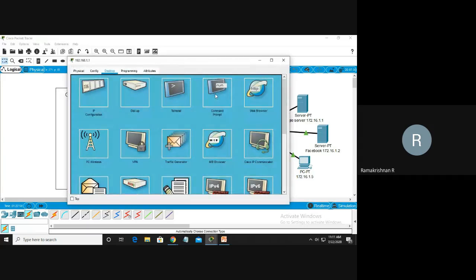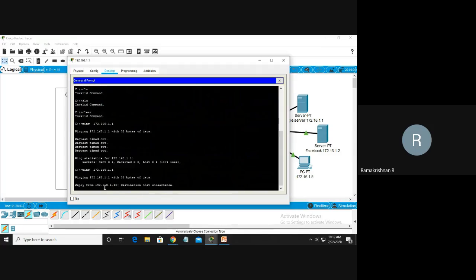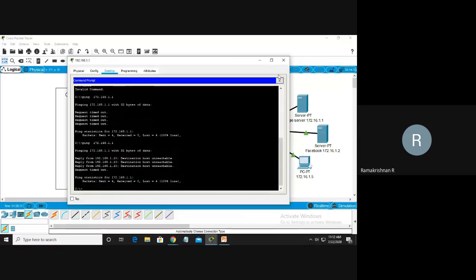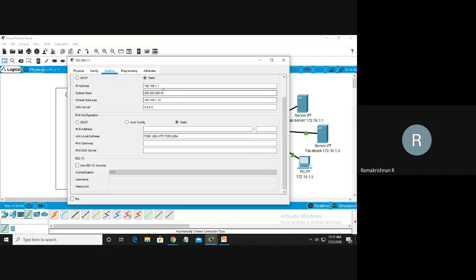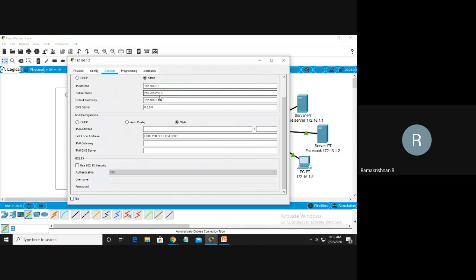Now again I'm going here just to open the command prompt. Again I'm going to type ping. Destination host not reachable. 192.1. 192.168.1.2.